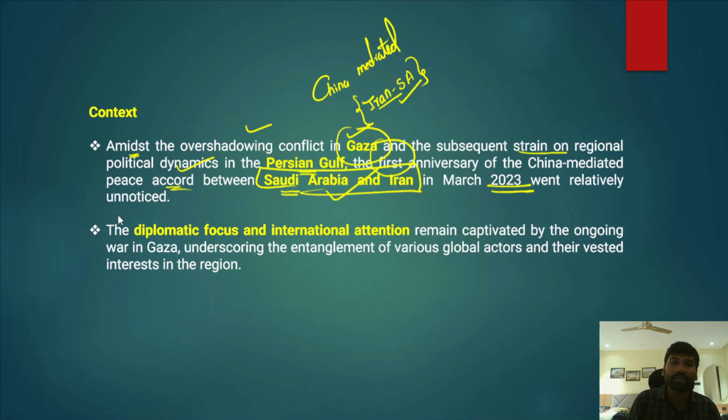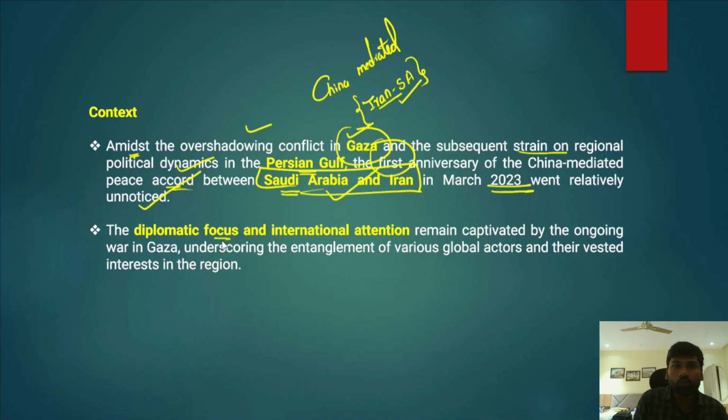It went relatively unnoticed. Despite China mediating a peace deal between Iran and Saudi Arabia, because of those regional conflicts, it is largely unnoticed. The role of China in this peace deal has not resulted in significant progress in the ties of Iran and Saudi Arabia.